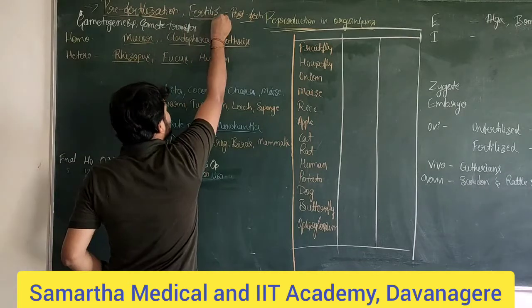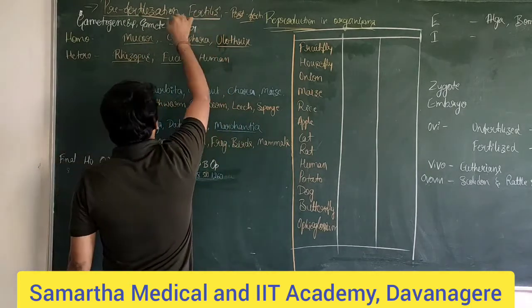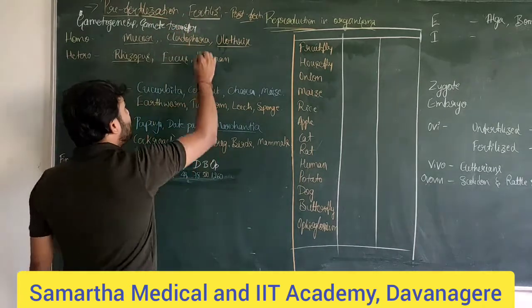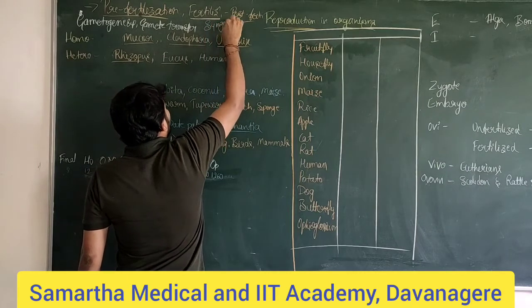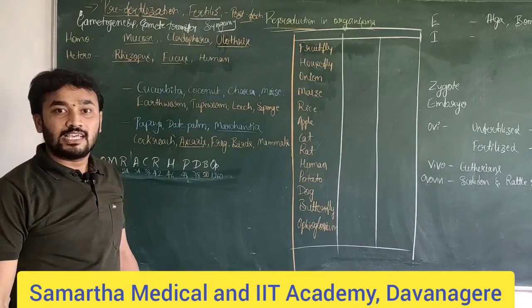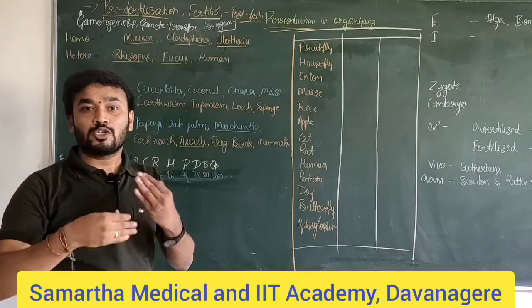Whereas fertilization is the second phase. Here the formed gametes, which have been transferred into a particular reproductive structure, are fused. So the fertilization event is the formation of the zygote. Last is post-fertilization. Post means after.